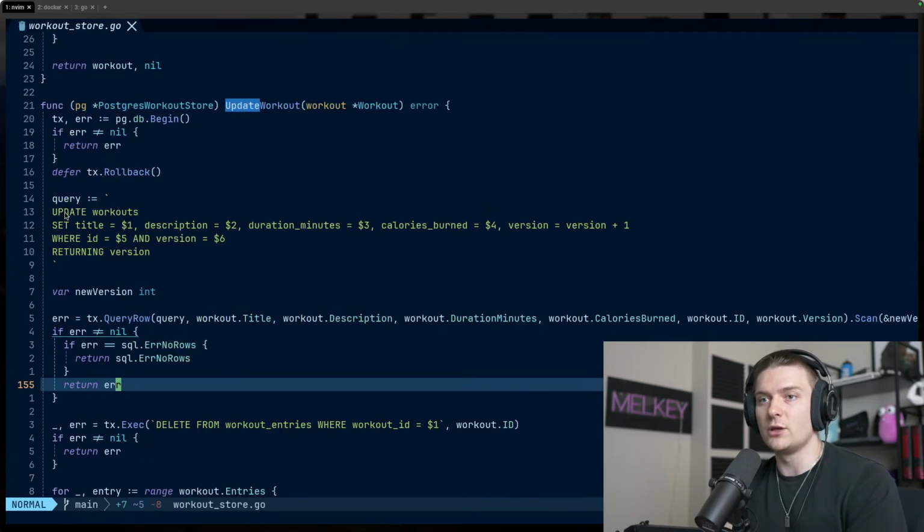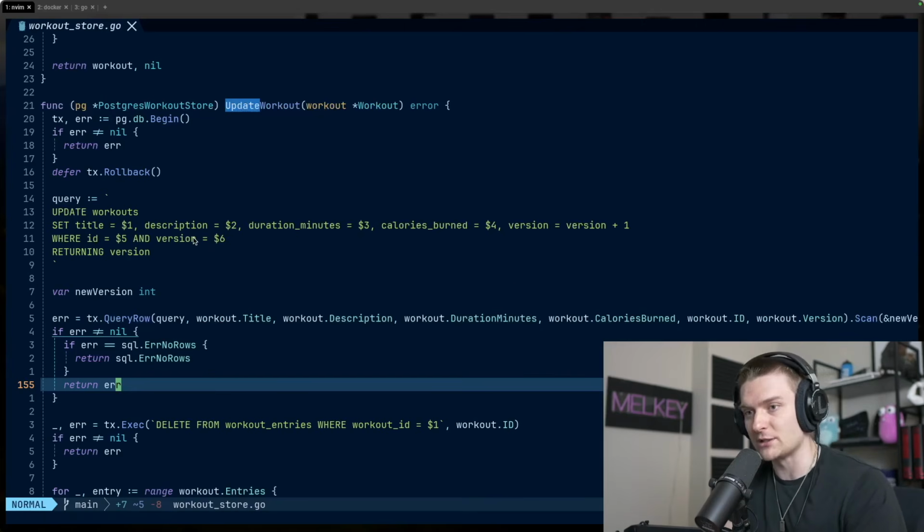So when we want to run this query and we want to update the workout, we're stating here for the where condition, where the ID of the workout and the version number matches the version number that we have stated or saved. So when you pass the version number from the update request, we are going to pass that into this query, and this will only work if the version number here that we pass in matches the one that's stored in our database.